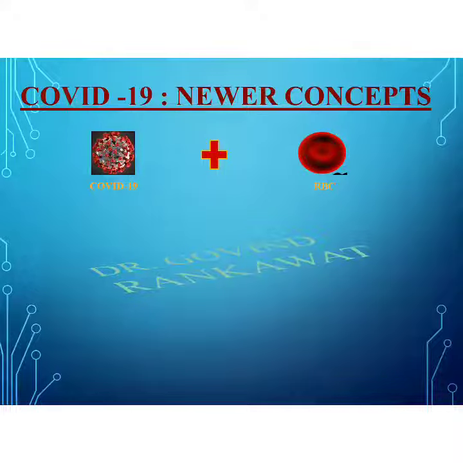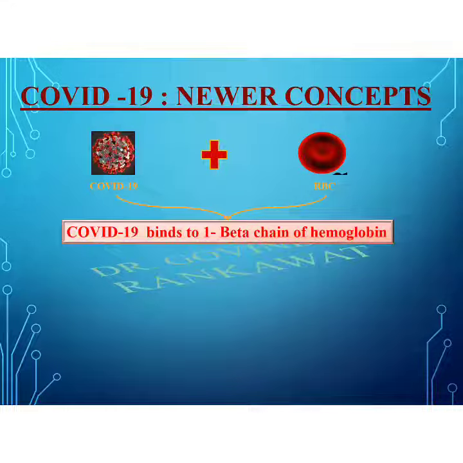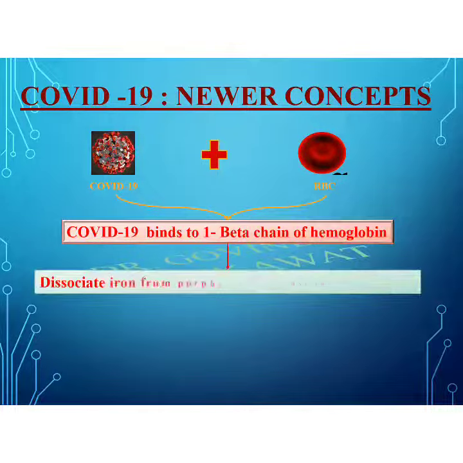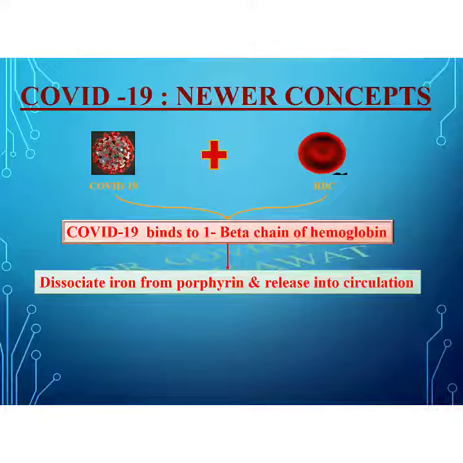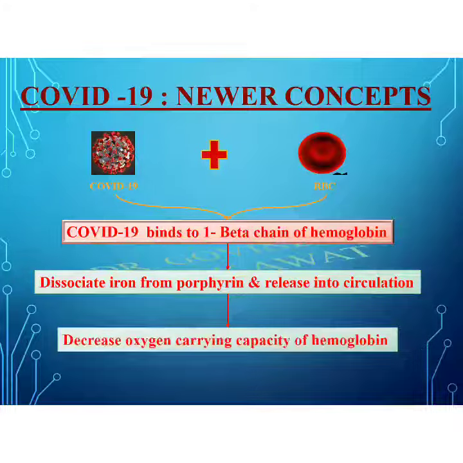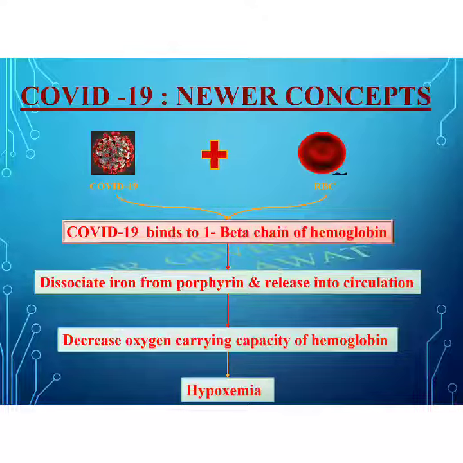In the bloodstream, it binds to red blood cell membranes and is engulfed by these RBCs. In red blood cells, it directly combines with one beta chain of hemoglobin. This binding of COVID-19 with hemoglobin leads to dissociation of iron from the porphyrin rings of hemoglobin, and this iron is released into circulation. So the deformed hemoglobin is not able to bind with oxygen molecules, and thus it decreases the oxygen carrying capacity of hemoglobin, which further produces tissue level hypoxemia.